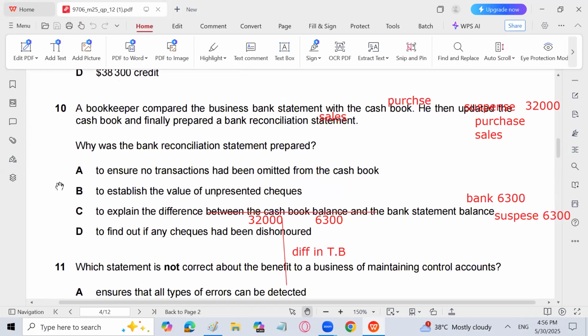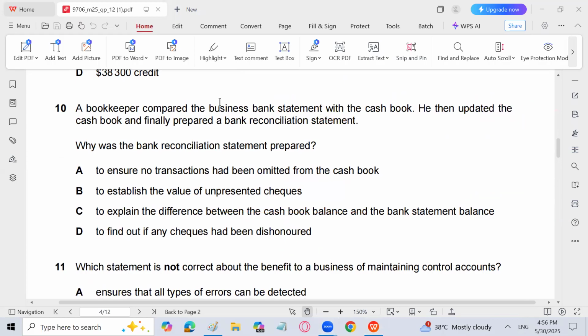A bookkeeper compared the business bank statement with the cash book. He then updated the cash book and finally prepared a bank reconciliation statement. Why was the bank reconciliation statement prepared? You know, nothing is easier than this question. To ensure no transaction had been omitted from the cash book, to establish the value of unpresented checks, to explain the difference between the cash book balance and the bank statement balance, to find out if any check had been dishonored. So C is the answer. BRS is prepared to find the difference between the cash book balance and the bank statement balance. So C is the answer.